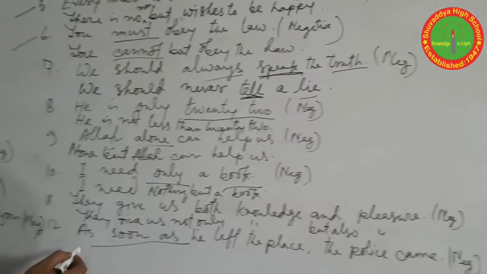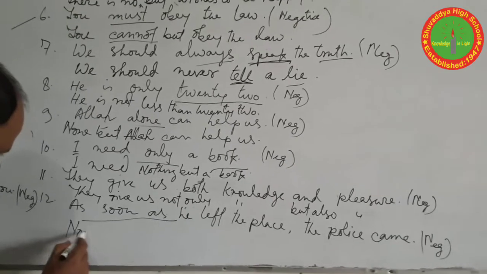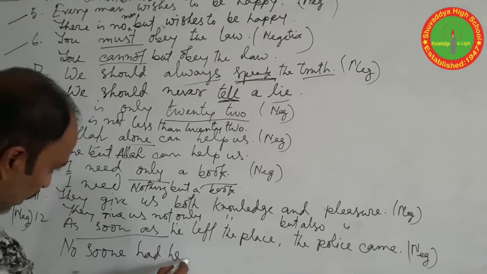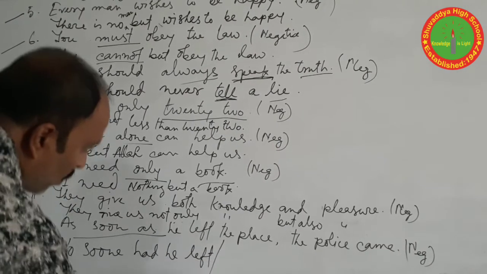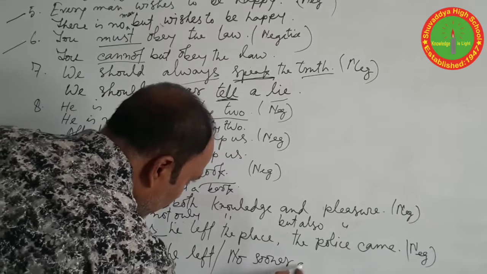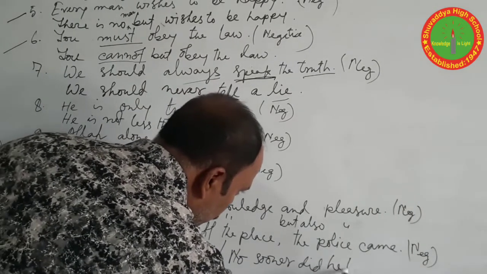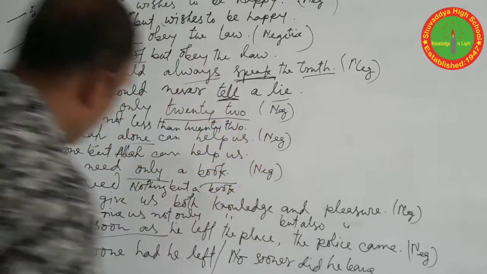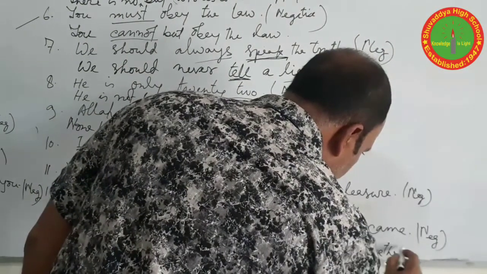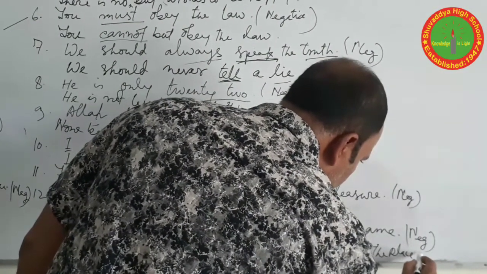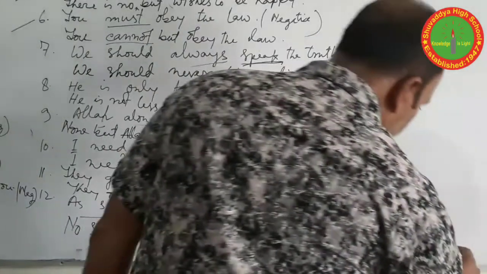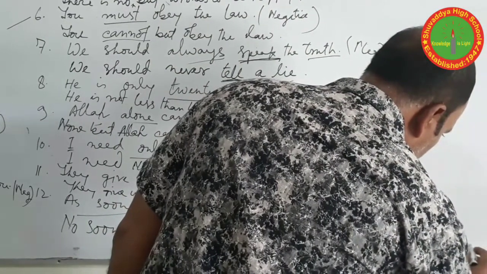Question number 12. As soon as he left the place, the police came. If you find the sentence starts with as soon as, then you should write no sooner. No sooner had he left, or no sooner did he leave the place. Then use a conjunction here, than, and then the rest of the sentence. The police came.